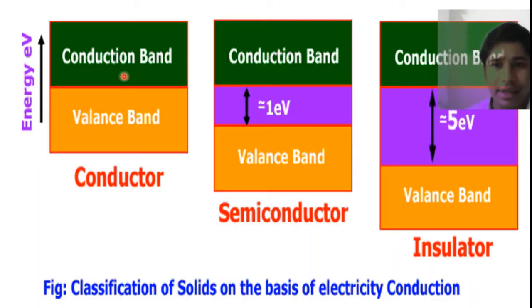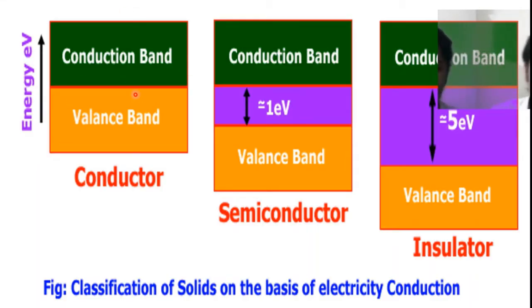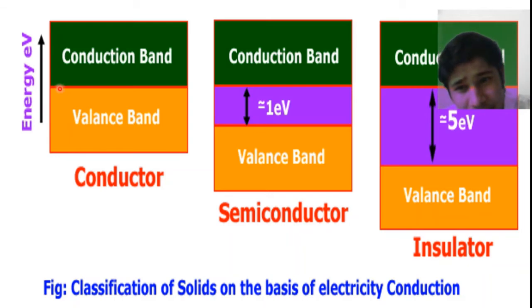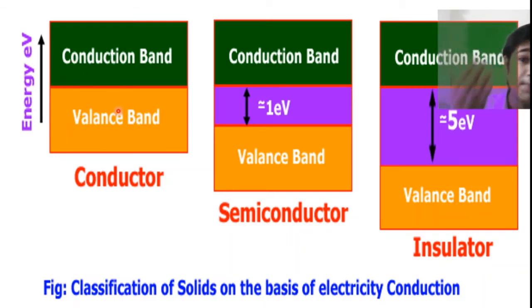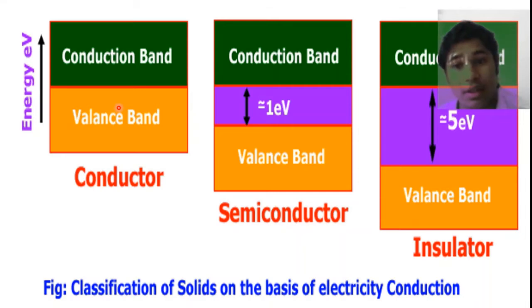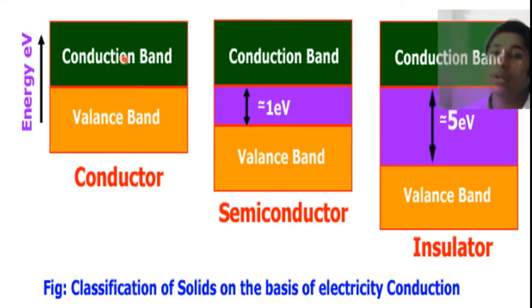However, when we see conductors, we also see that some have overlapping between the valence band and conduction band. That also means the forbidden gap is zero. Hence the valence electrons can be excited into the conduction band.